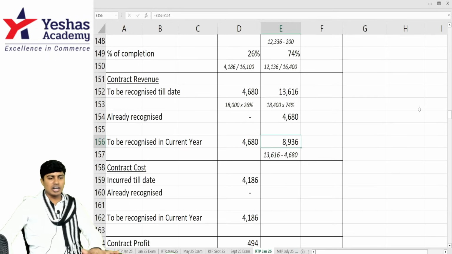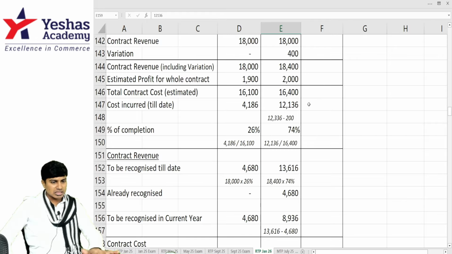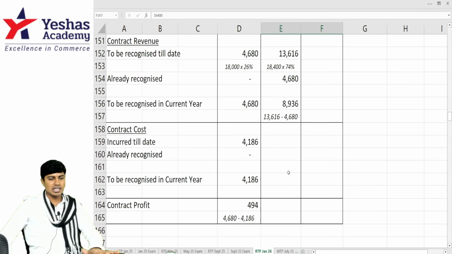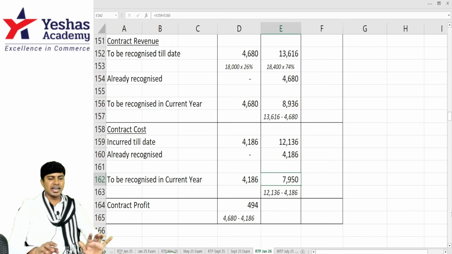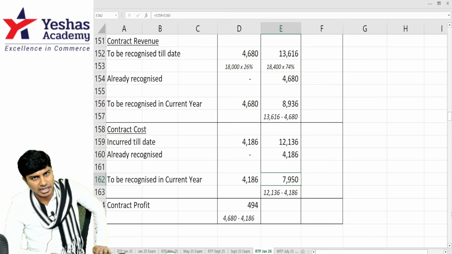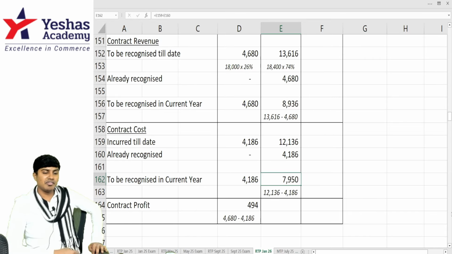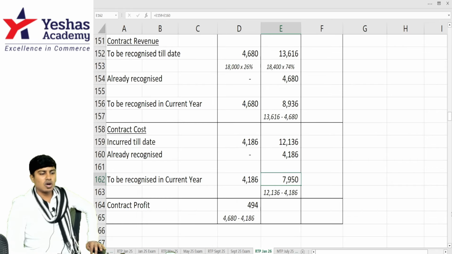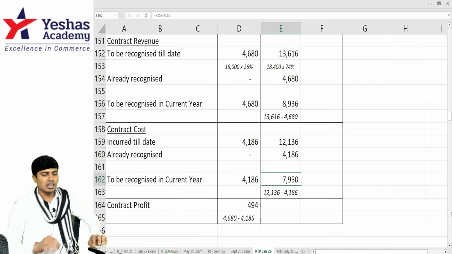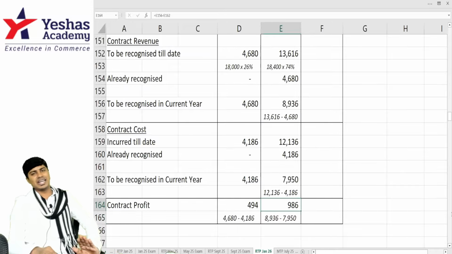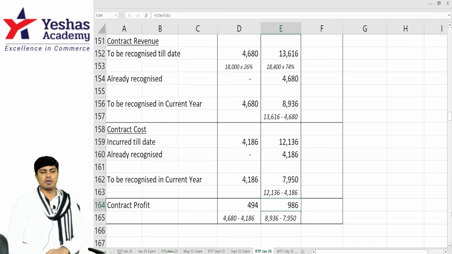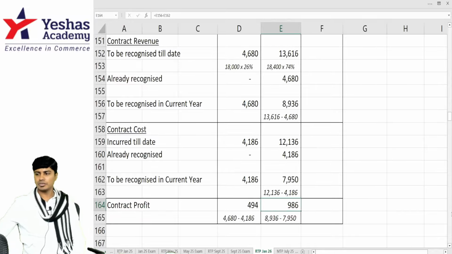8,936. Similarly, contract cost incurred till date will be 12,136. Out of 12,136, already 4,186 is recognized as expense in the previous year. If I deduct, I will get 7,950 as contract expense for year 2. Contract revenue in year 2 is 8,936. Contract expense in year 2 is 7,950. If you do 8,936 minus 7,950, 986 will become your contract profit for year 2. Got this?